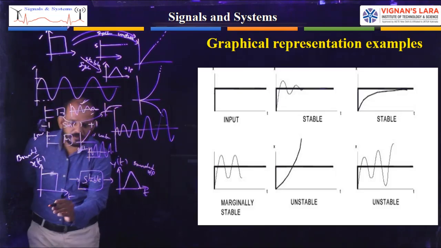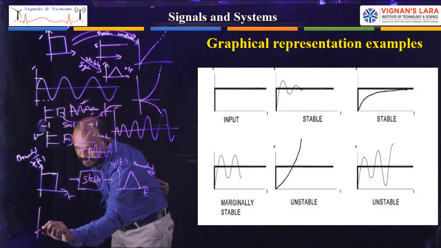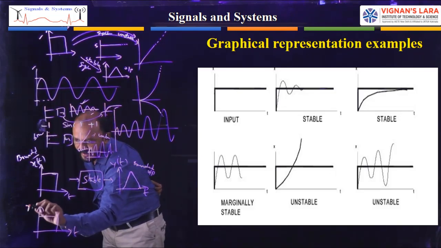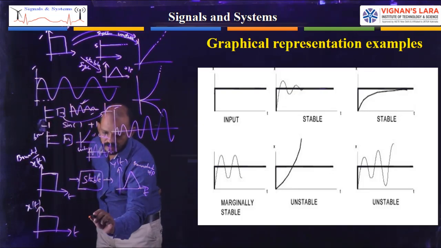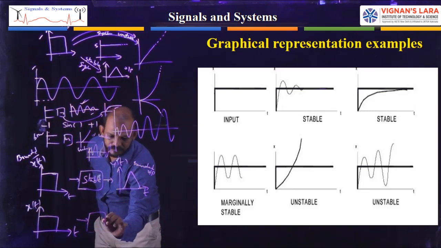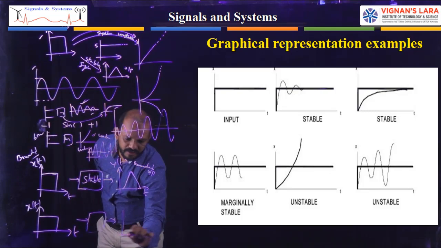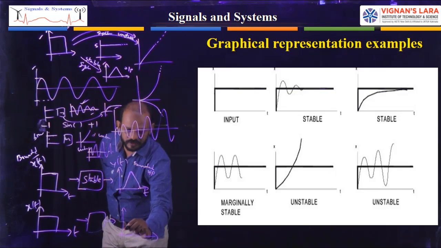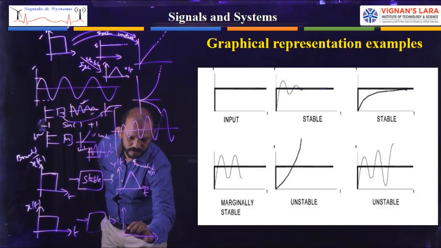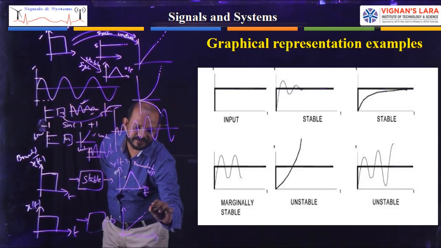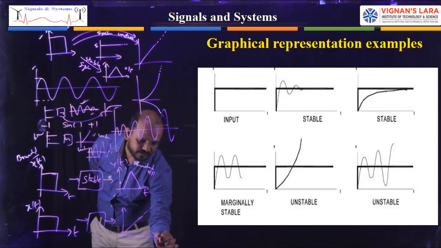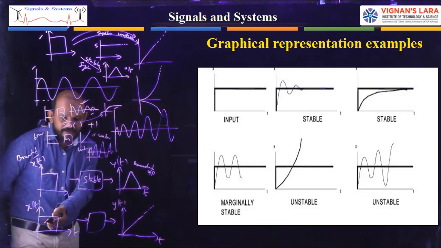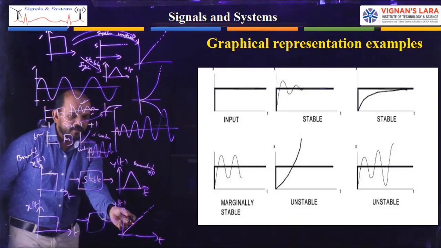So I can take another example. Shall we go for another example? Let us take, for the same input x of t, the same input is given to another system. It is producing an output like this. So this is t, this is y of t. So for this input, the system is producing an output like this.